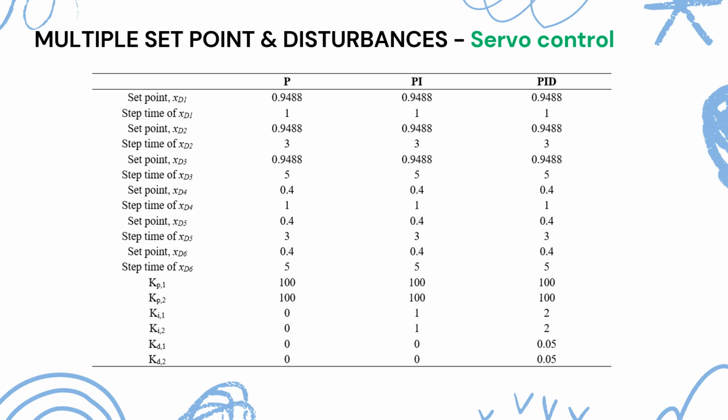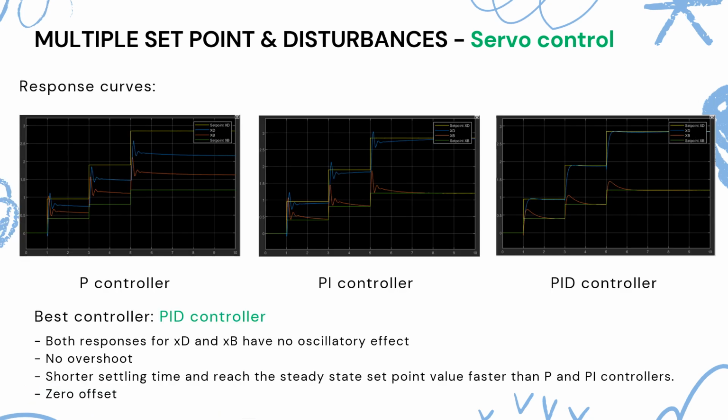For servo change, we set Kp to 100 and we introduce multiple set points at different step time 1, 3, 5, and the response using P, PI, and PID controller were analyzed. From the result, we found that the PID controller is still the best controller as both responses for XD and XB have no oscillation effect, no overshoot, shorter settling time, and also zero offset.